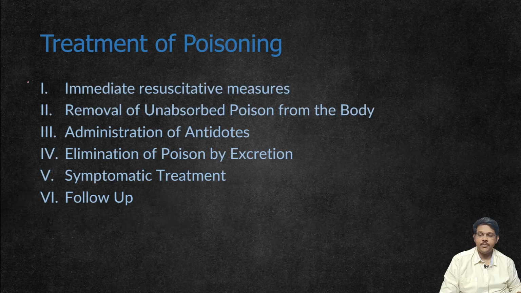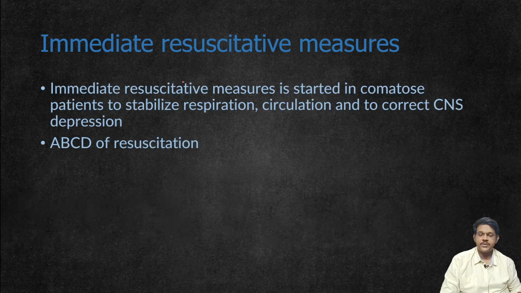It takes place in these steps. First is the restrictive measures. Next is removal of unabsorbed poison from the body. Third step is administration of antidotes. Then elimination of poison by excretion. Then symptomatic treatment or follow-up. So these steps are to be followed as a general line of management of any case of poisoning. Coming to restrictive measures, this is done usually in case of a comatose patient.